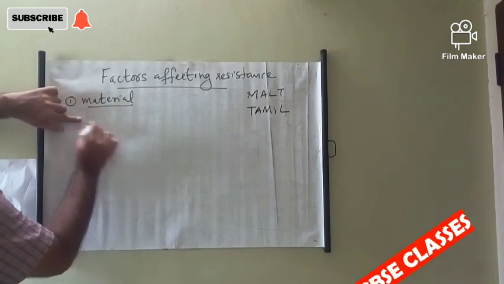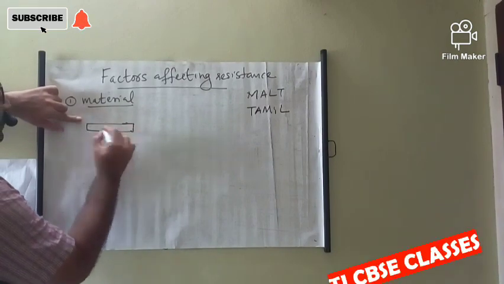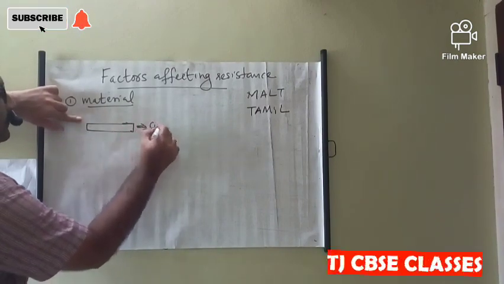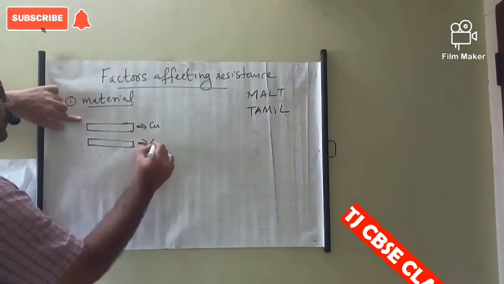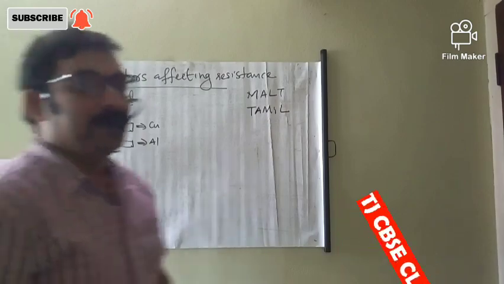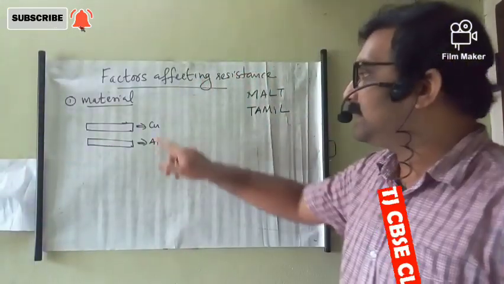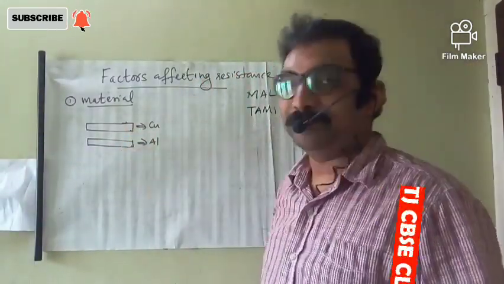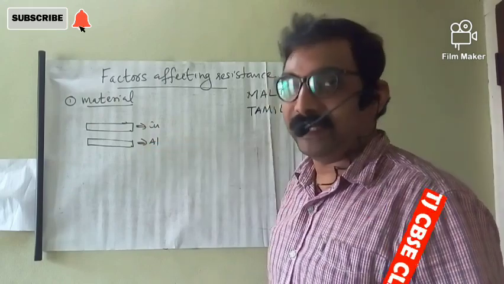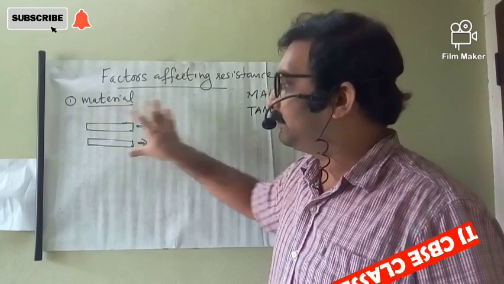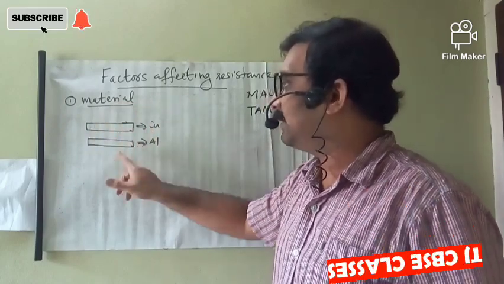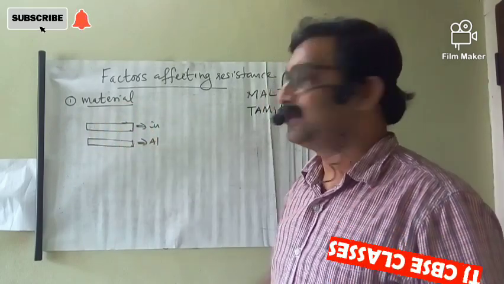Consider two materials, copper and aluminium. Their structural details are different from each other.